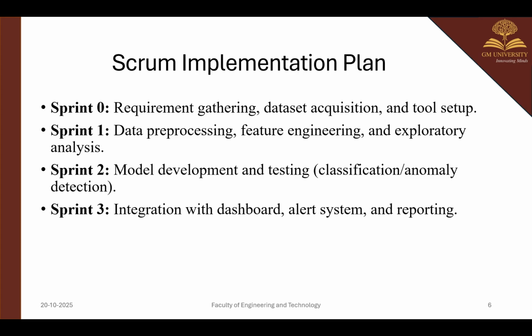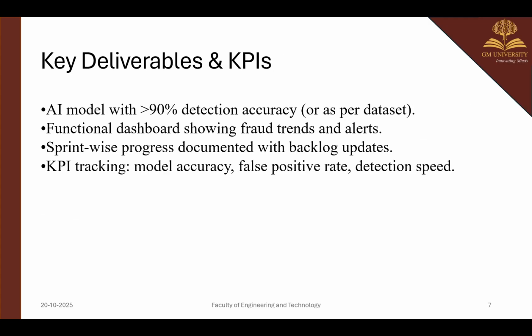In sprint three, we are going to give the end users the alert system, showing whether it is a fraud or not. Key deliverables and KPIs: an AI model with greater than 90% detection accuracy, because if the detection is greater than 90%, then we can rely on it. A functional dashboard showing fraud trends and alerts, like in future trends, how many people are going to be fraud and not fraud. Sprint-wise progress documented with backlog updates and KPI tracking: model accuracy, false positive rate, and detection speed. That is the backend progress we are going to show here.